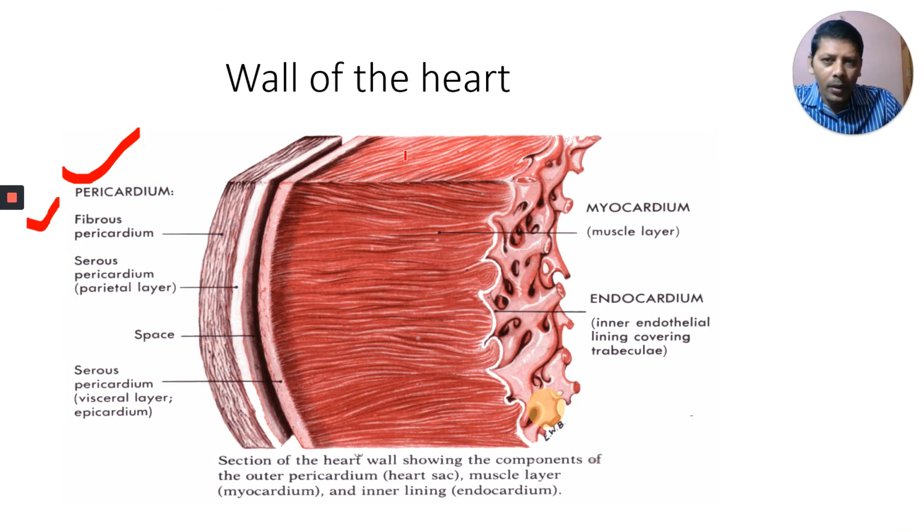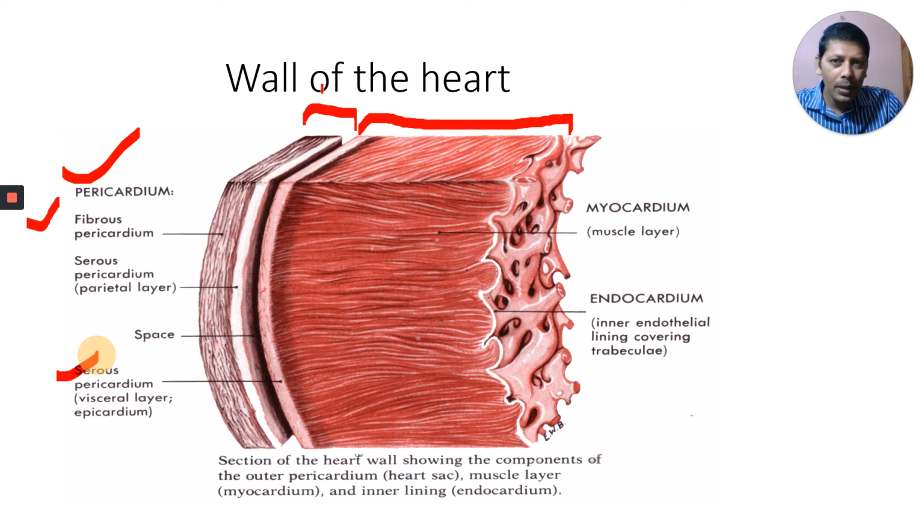Okay, this is the wall of the heart. From here to here, this is the wall of the heart. And what is this one? Pericardium. Okay, this part is pericardium. What is the innermost layer here? This is serous pericardium, or visceral pericardium, the serous visceral layer of serous pericardium. And this layer forms the outer layer in the wall of the heart.